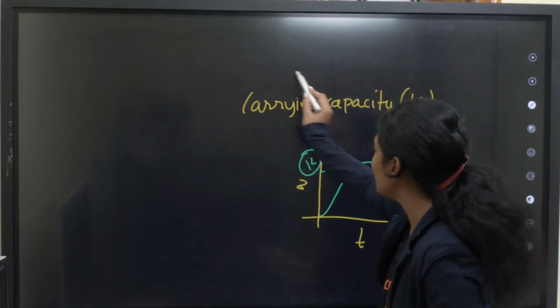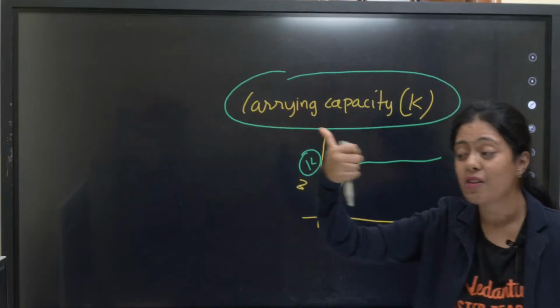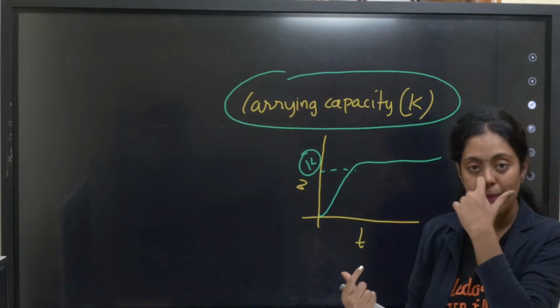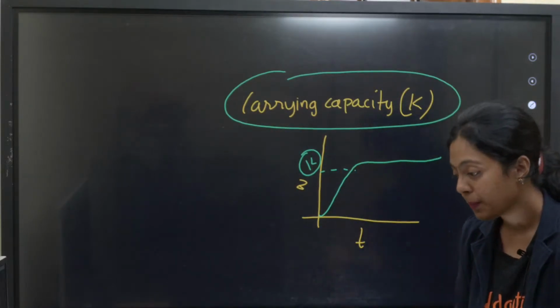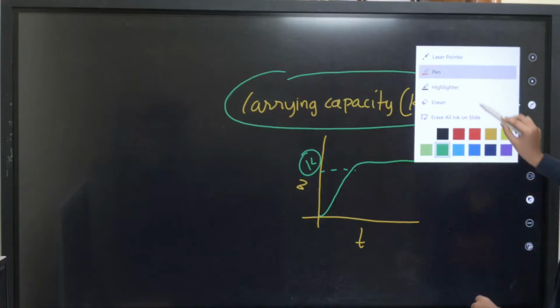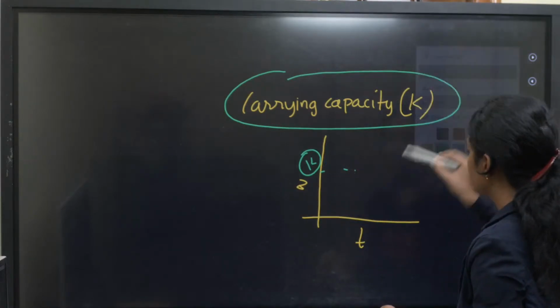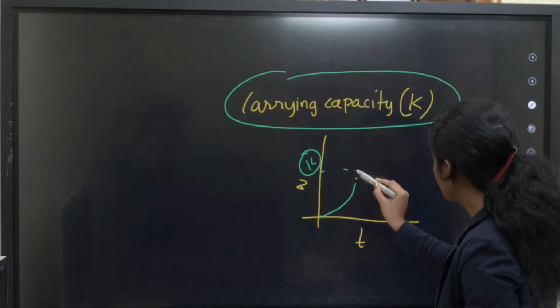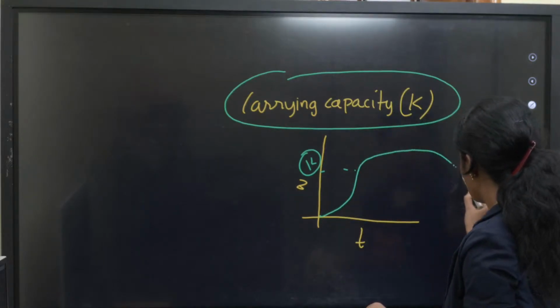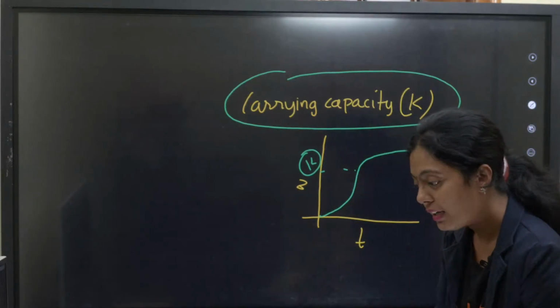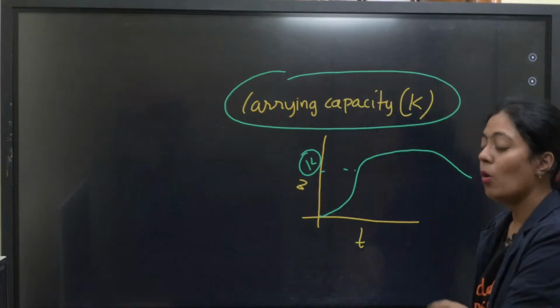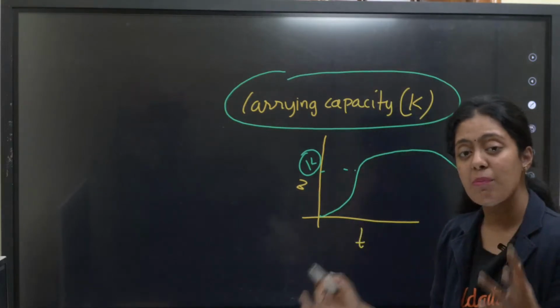Did all of you understand carrying capacity? Can you all give me a thumbs up if you have understood carrying capacity so I can move further? Any doubts in carrying capacity? Yes, okay. Clear?